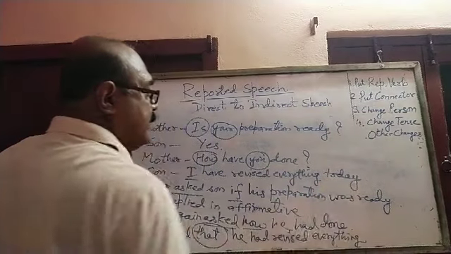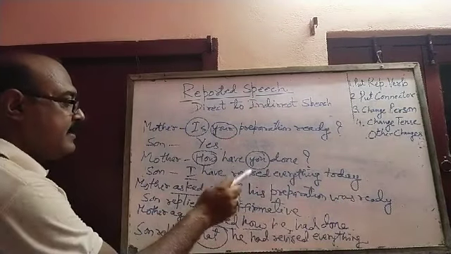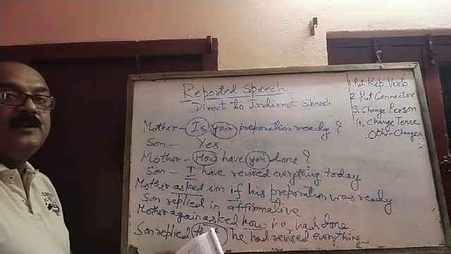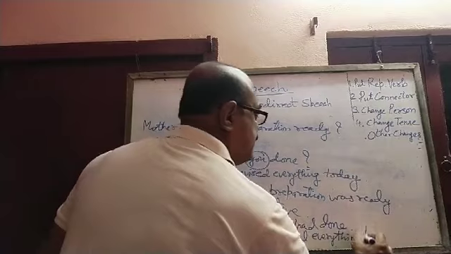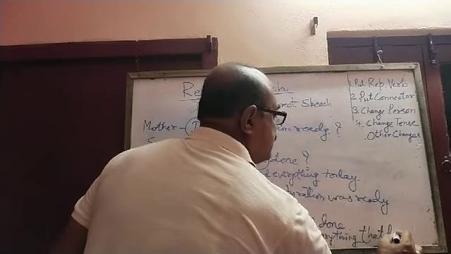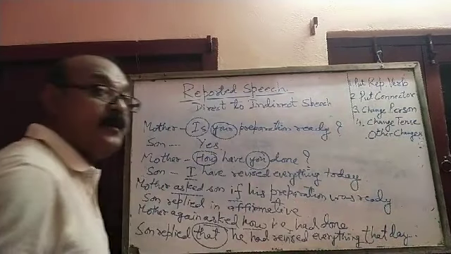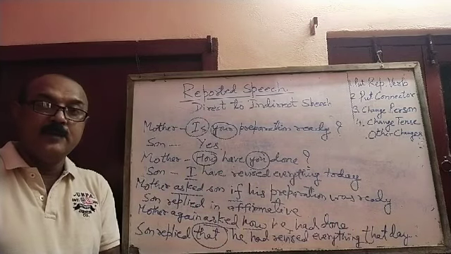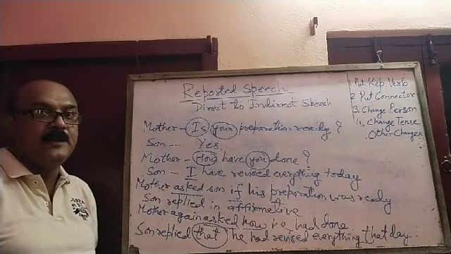Now the fifth work, he is telling I have revised everything today. So he had revised everything today will change into that day. So this was the basic knowledge about reported speech. I'll give you some more examples in my next video. Thank you.